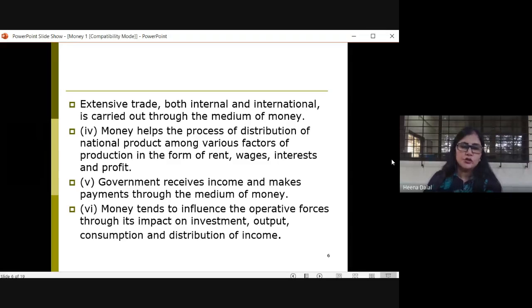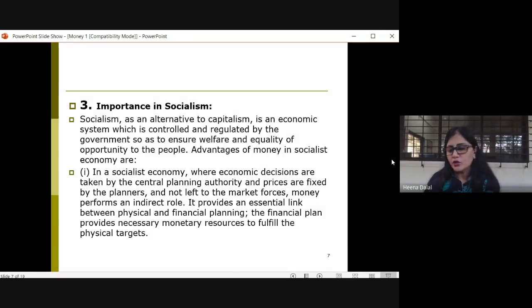And it also tends to influence the operative forces through investments, output, and the distribution of income. Yes? Now we can go to the next advantage, that is, how is it important in socialism, or what is its importance, right?